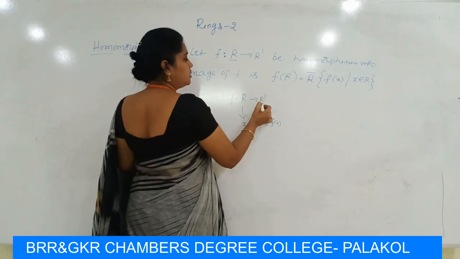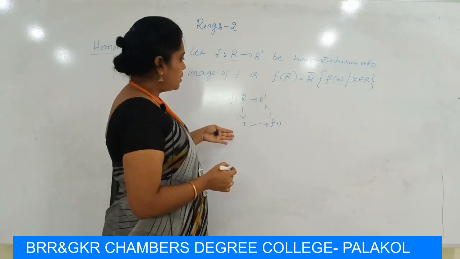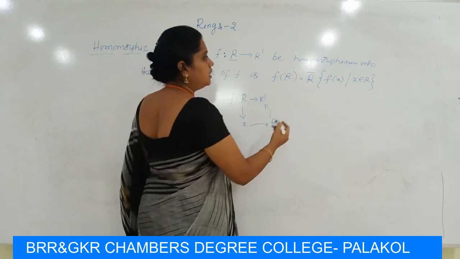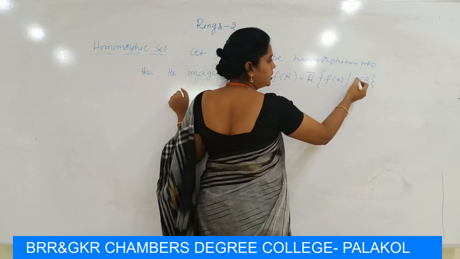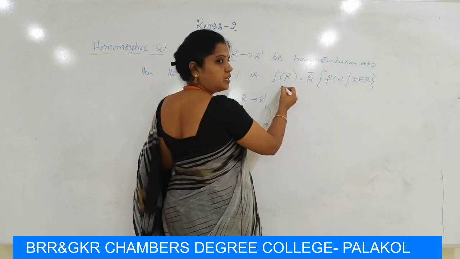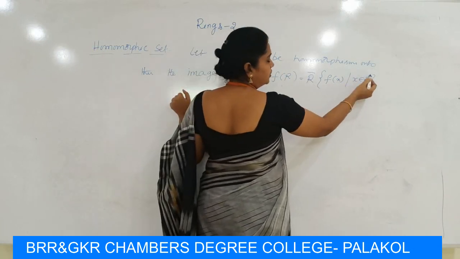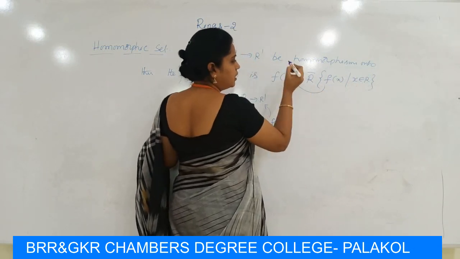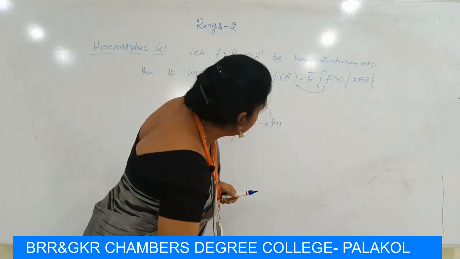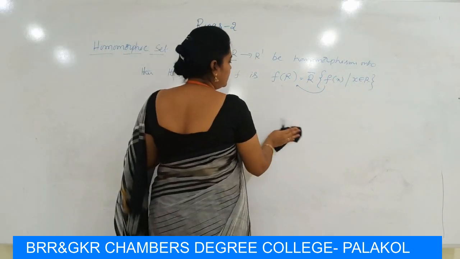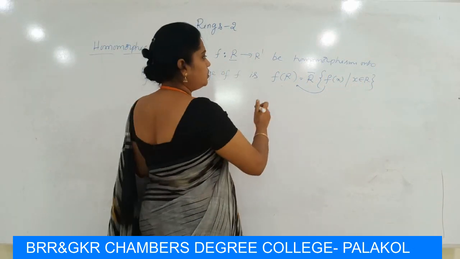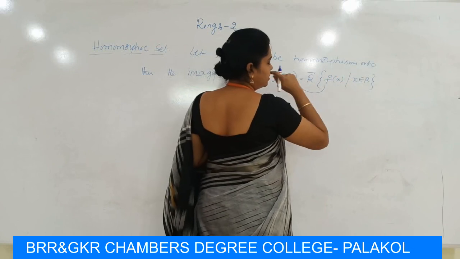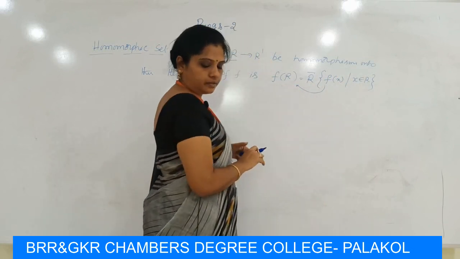So the set which contains the elements that are images, those elements belong to f(R). So if x belongs to R, then its image f(x) belongs to f(R). It is called the homomorphic set, denoted as f(R) = R bar, the set of images f(x) such that x belongs to R.